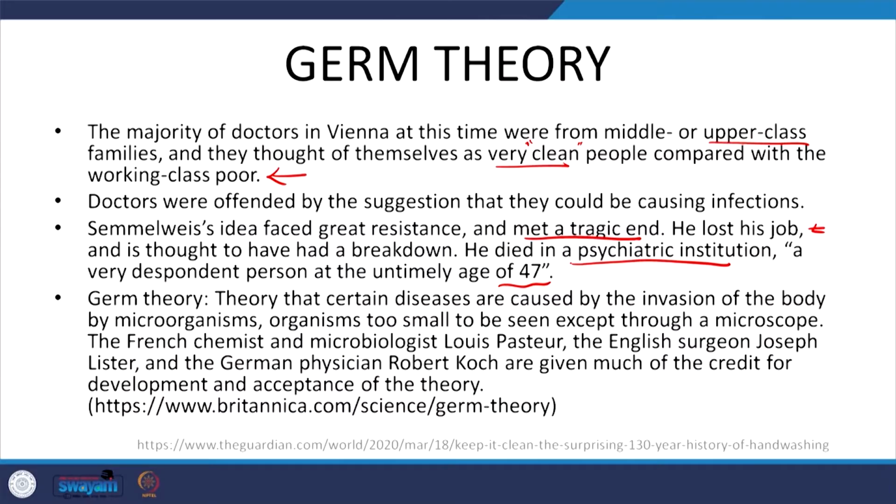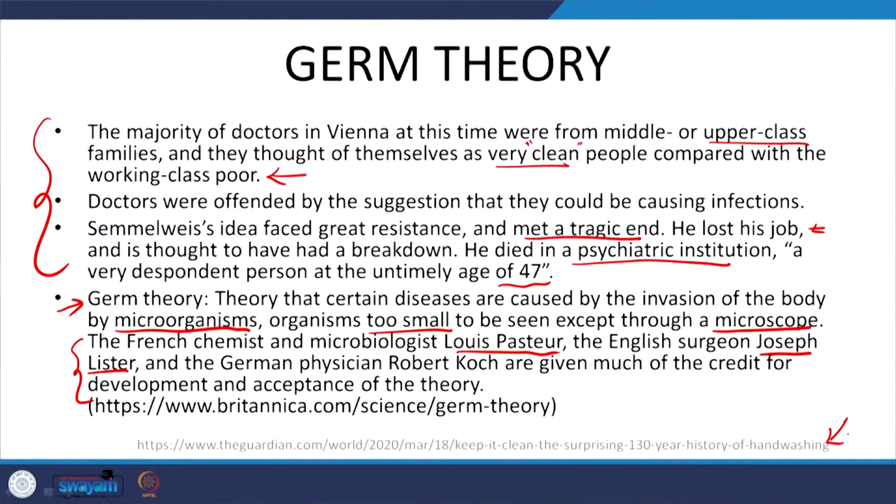But much later people started accepting the germ theory. And what is this theory about? It is that certain diseases are caused by the invasion of the body by microorganisms, which are too small to be seen except through a microscope. People like Louis Pasteur, pasteurization of milk and such, you would have heard of this. Joseph Lister, the surgeon, looked at disinfection of surgical tools and such. They got the credit for this theory. But again, this is what we observe in society, and I wanted to put that out there. Again, the source, you can look that up.